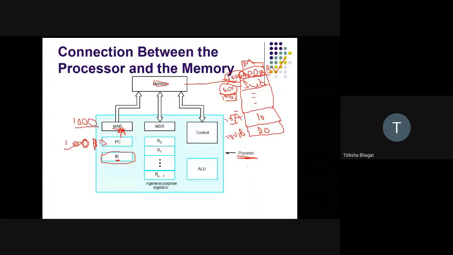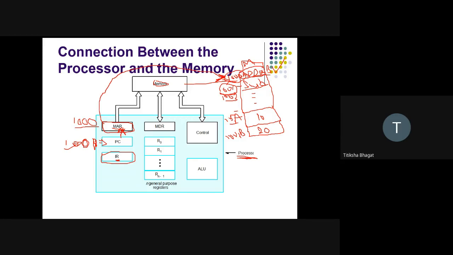Now what will MAR do? What is the job of MAR? To go to the address. So it will go into the memory. MAR will go to the address given in its register. What is the address given in its register? The address given is 1001, so it will go to 1001.